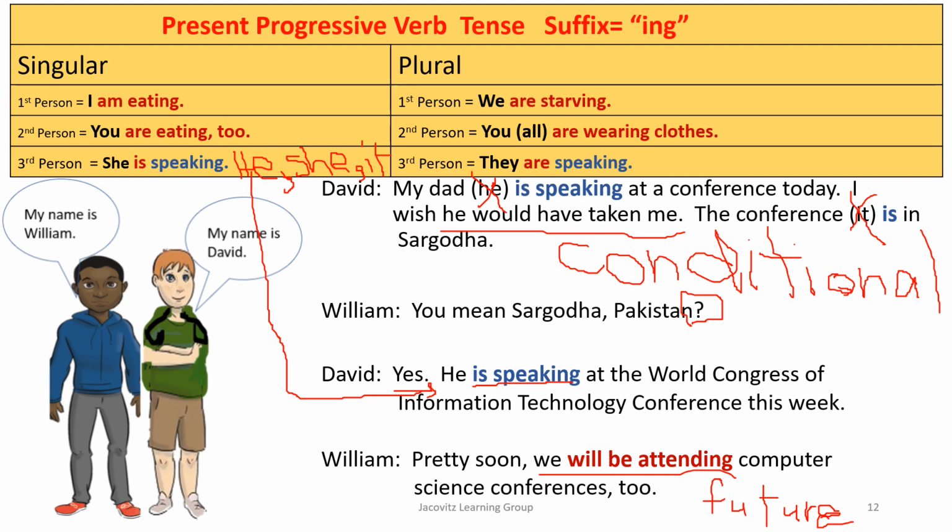Only you have an infinitive verb here, and we'll go over that because this gets very hard. You could have also said we will attend. You could have said we will attend for later, but for right now, pretty soon we will be attending computer science conferences too.